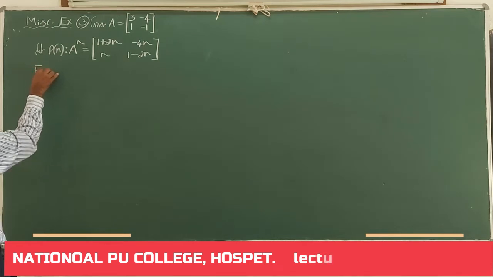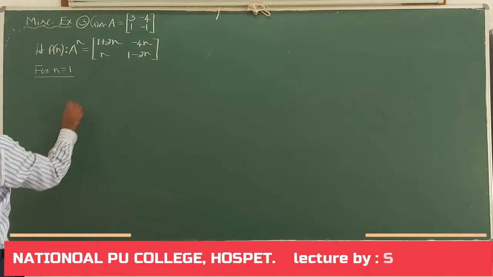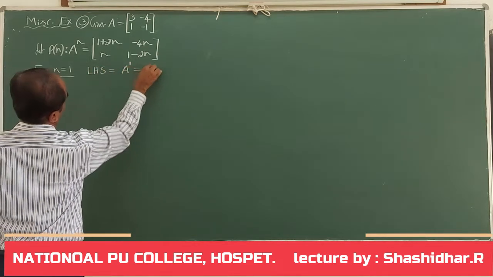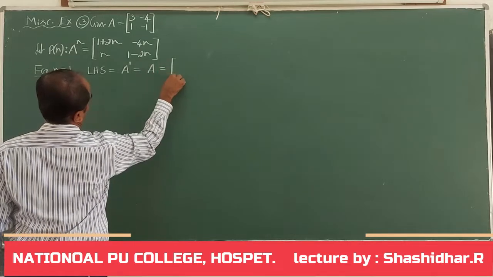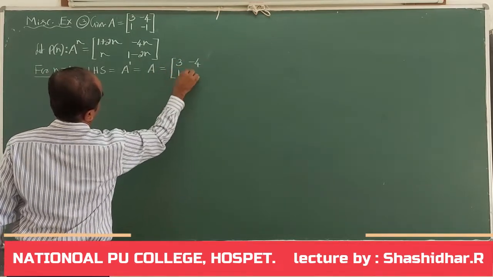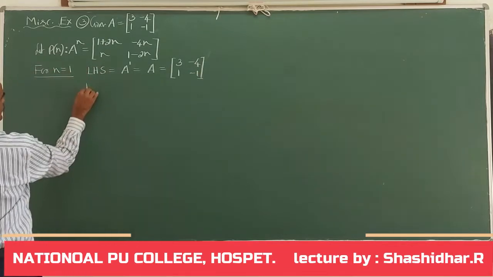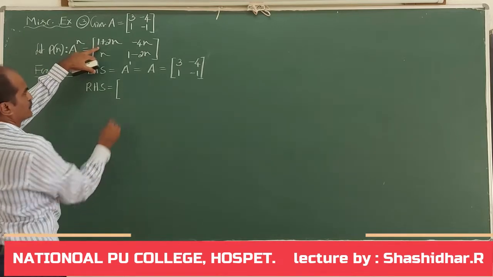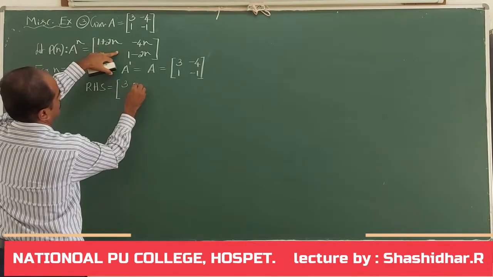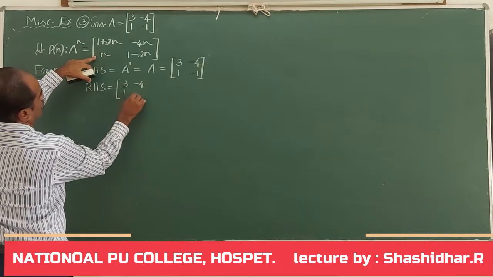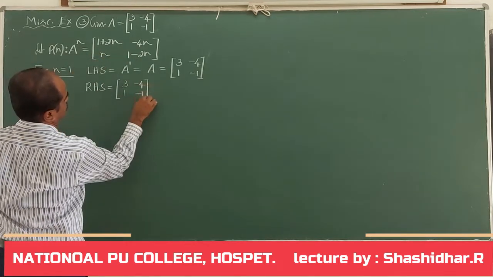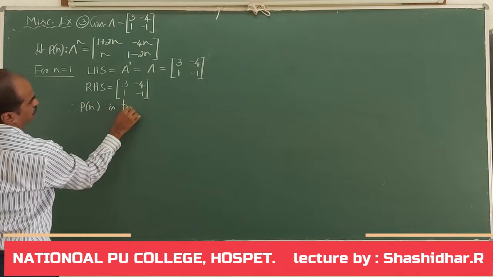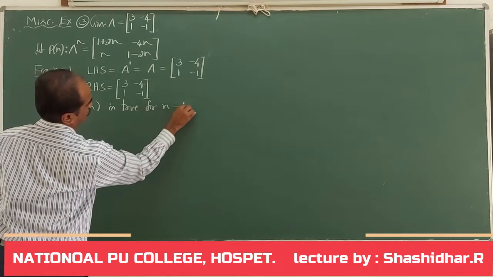For n equal to 1, what is the LHS? It is A to the power of 1, nothing but matrix A, and nothing but 3 minus 4, 1 minus 1. What about the RHS now? In the RHS, substitute n equal to 1: 1 plus 2, 3, minus 4, 1, 1 minus 2, minus 1. Therefore, Pn is true, the statement is true for n equal to 1.